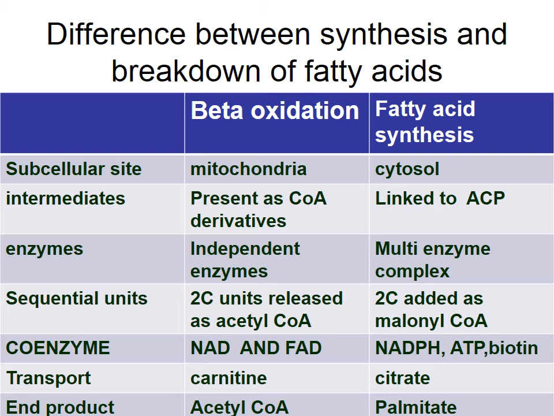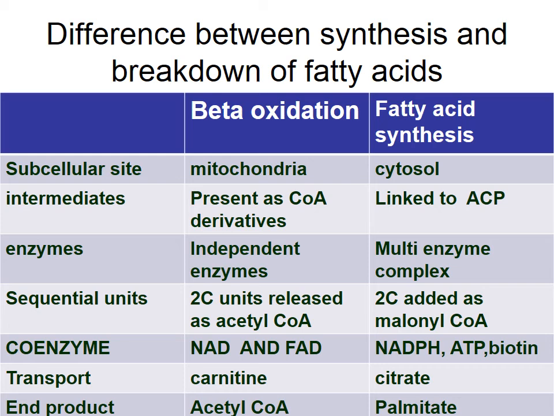Now let us know the difference between the synthesis of fatty acid and breakdown of fatty acid. Breakdown you have seen as beta oxidation, and synthesis we just studied here. If you remember, where exactly in the cell does beta oxidation take place? It takes place in the mitochondria, whereas the synthesis takes place in the cytosol. The intermediates of beta oxidation are coenzyme A derivatives, whereas here the intermediates are attached to the ACP of the fatty acid synthase complex.